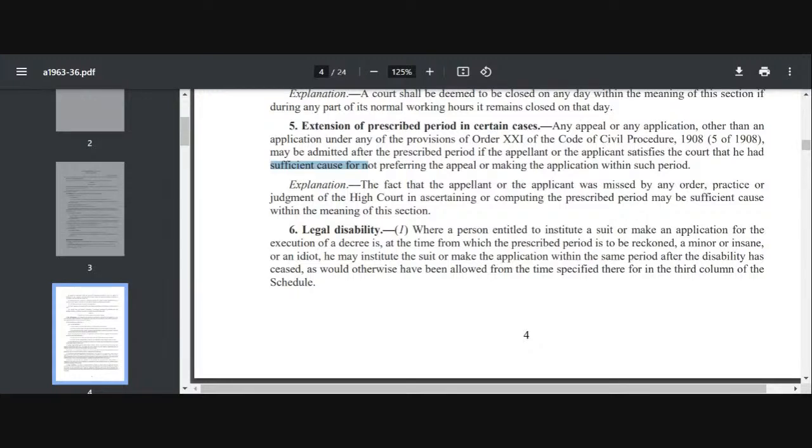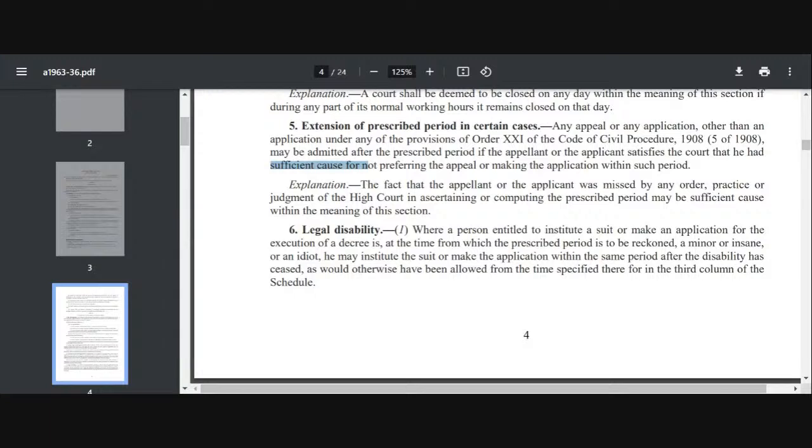If you have taken a wrong proceeding in good faith, if there is a bona fide mistake in calculation of time period, if you were imprisoned in jail, that is also a sufficient cause. Mistake of your counsel is also a sufficient cause. And grounds which are not held to be sufficient are very minor illness.